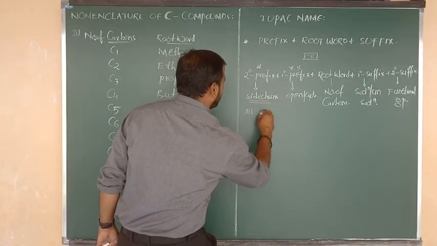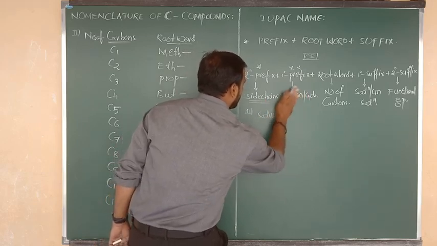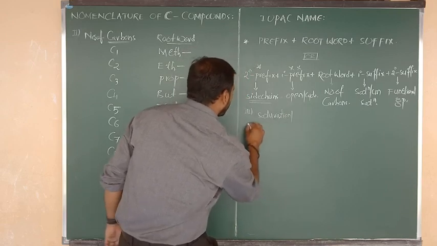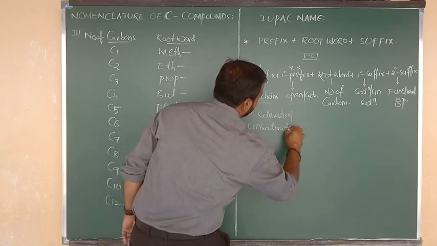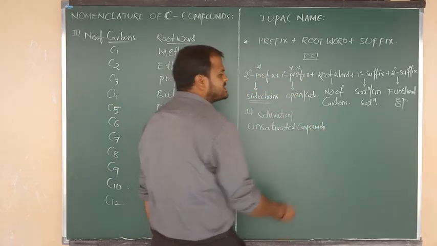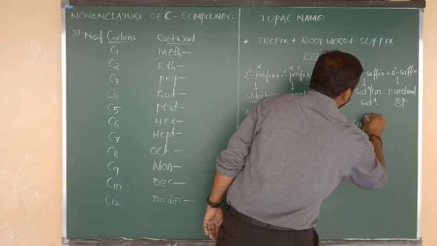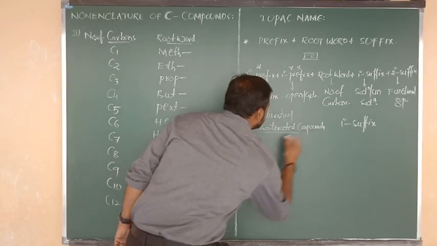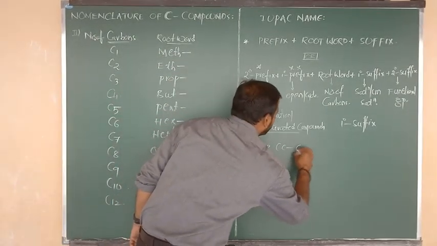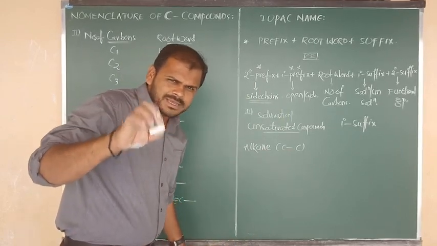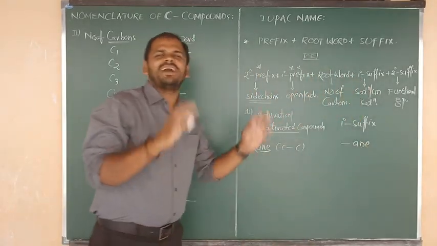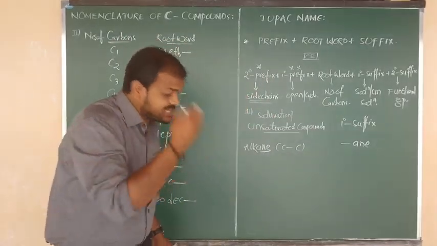On one side I am going to write saturated and unsaturated compounds, and on the other side I am going to write which suffix we have to write: the primary suffix. First, suppose I consider the compound alkane. You know this very well. Alkane means they have a carbon-carbon single bond. A carbon-carbon single bond means saturation, and for the last three letters we write the suffix, that is ane. In that manner we write the primary suffix. Easy, beta? Yes.